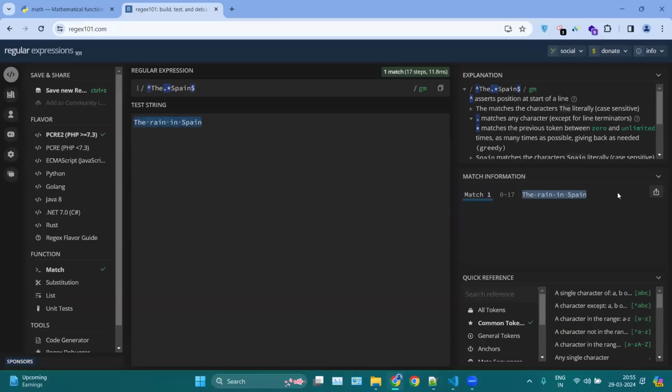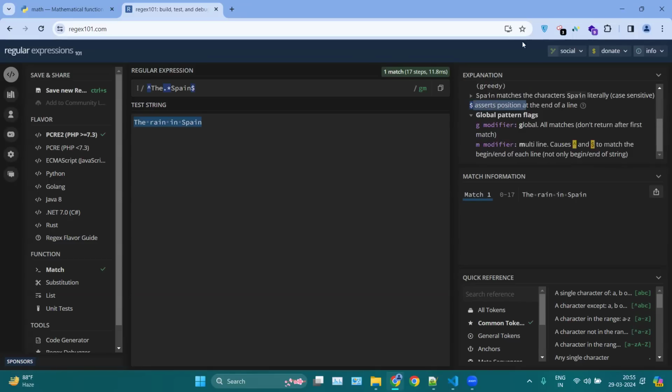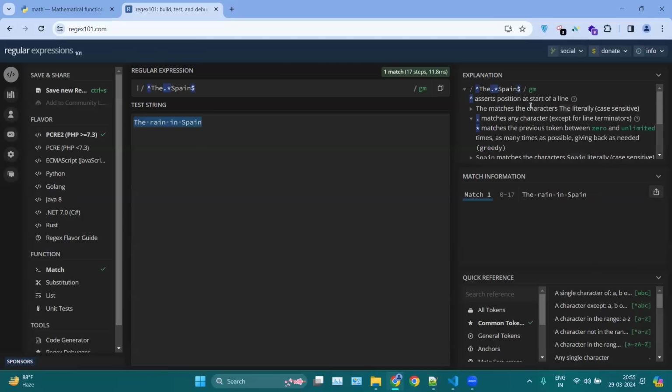And you can notice it is showing the explanation for each and every character of the regex, like what is the use of this sign here, then what is the use of this dot here, what is the use of this asterisk here, what is the use of this dollar here. So if you are a bit confused, you can use regex101. Let me share the URL. It is a platform where you can go and learn your regex.